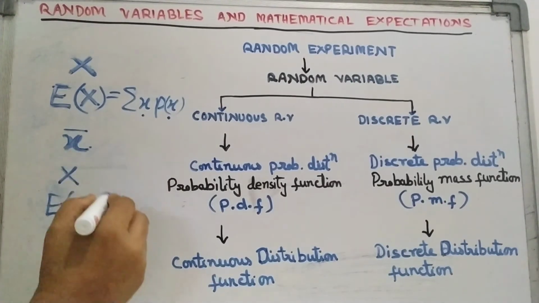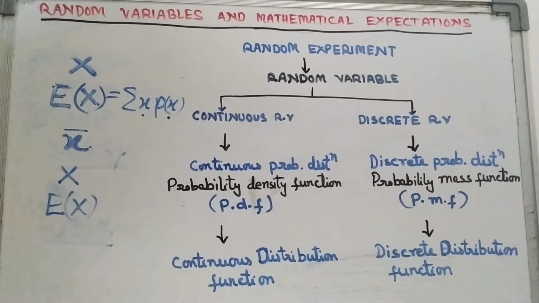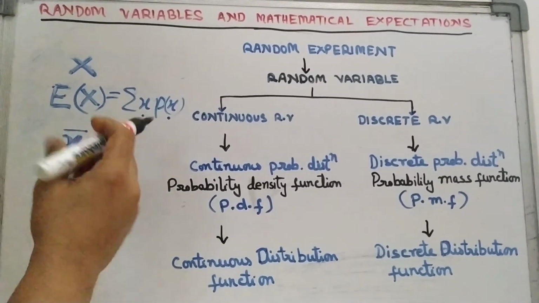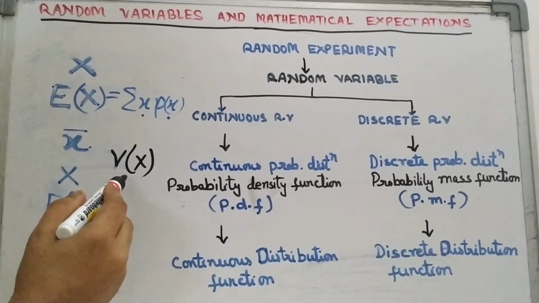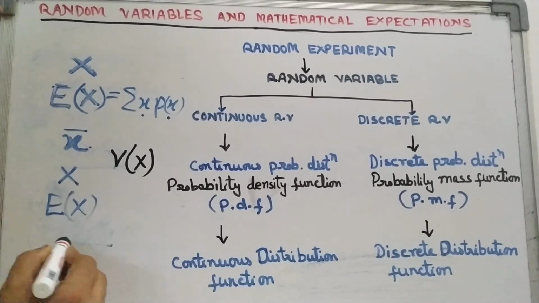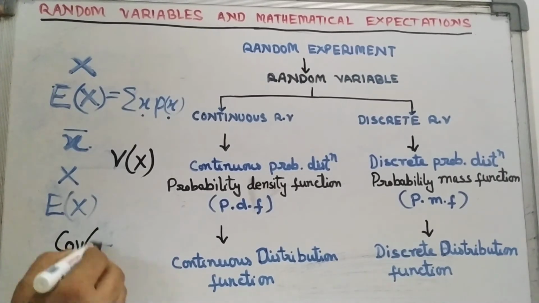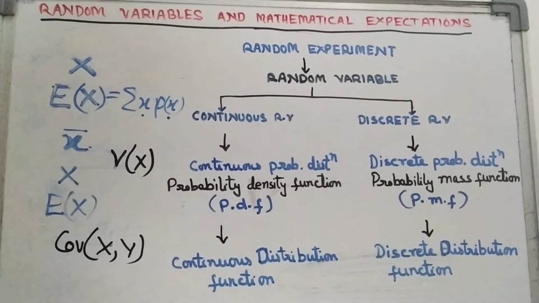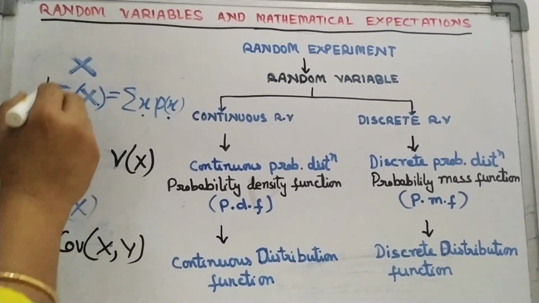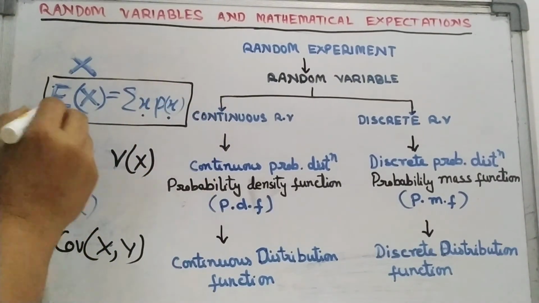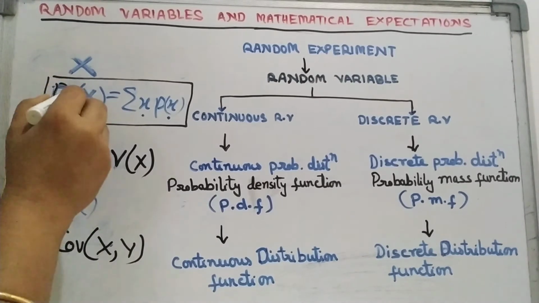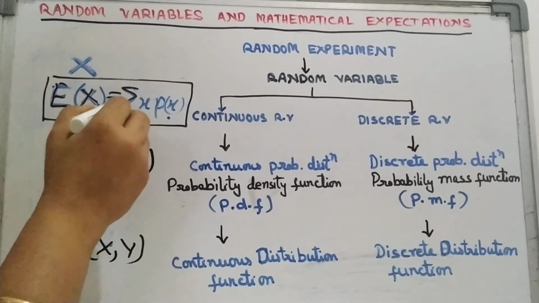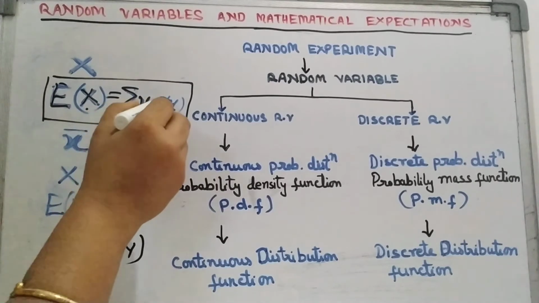Okay, and the variance will be denoted in this way. Variance is equal to this. This is how the variance of a random variable is denoted. If there are two random variables, x and y, then the covariance will be denoted in this way. So mathematical expectation is defined in this way: if x is a random variable, then the expectation of x is equal to the summation of x p(x), meaning over the different values.